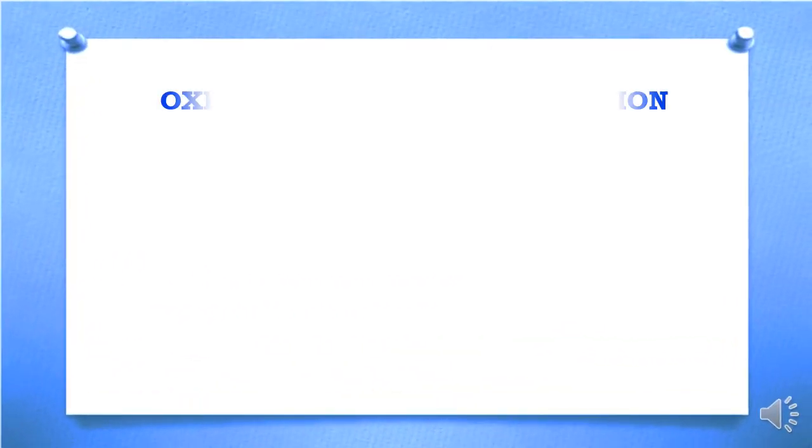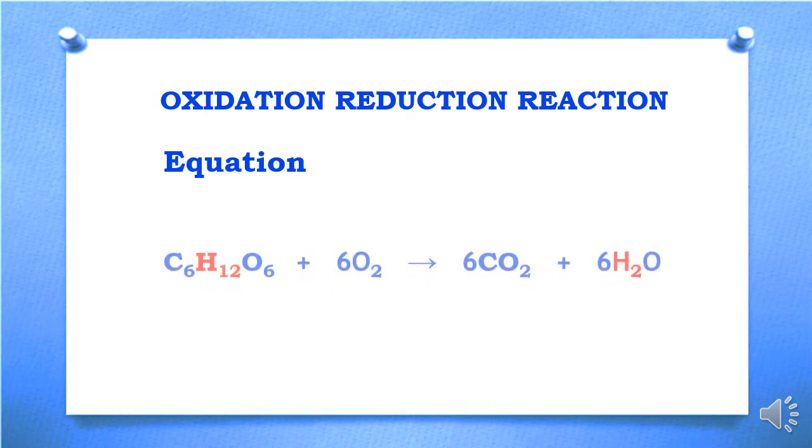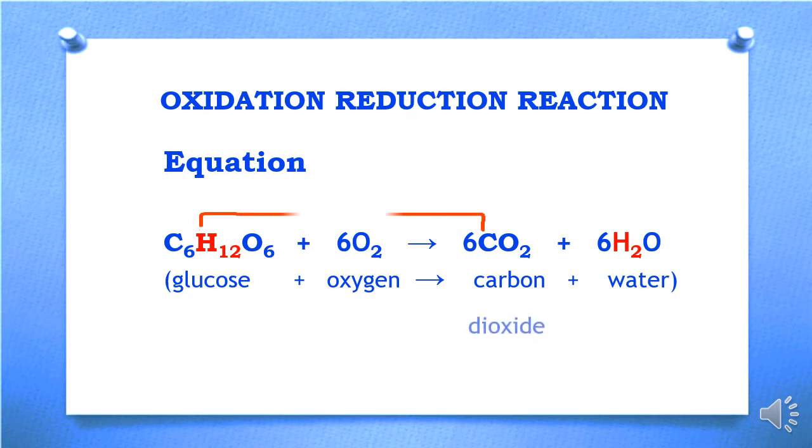Let's have a look at this equation to understand the concept of oxidation reduction reactions. Here is an equation shown, which is the equation of respiration, in which you can see that glucose is oxidized. C6H12O6, glucose, reacts with oxygen and produces carbon dioxide and water. It has been proved through experimental evidence that glucose is converted into carbon dioxide and oxygen is converted into water